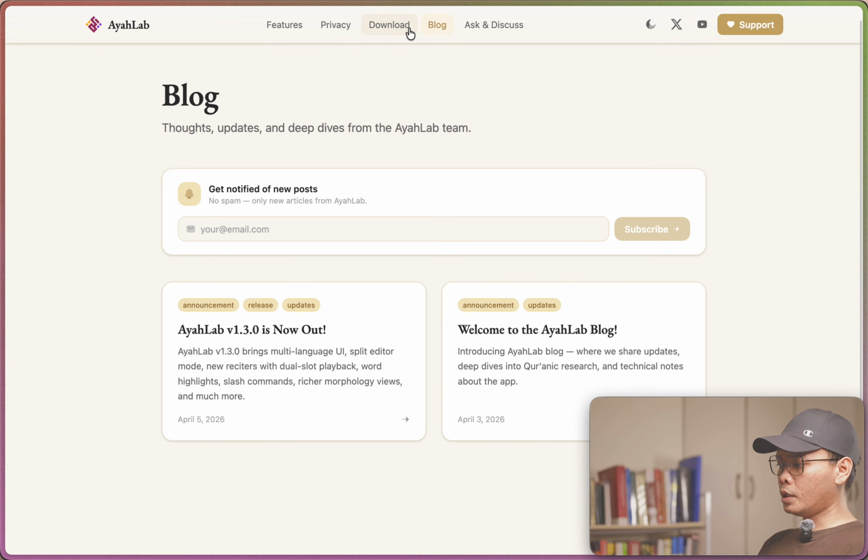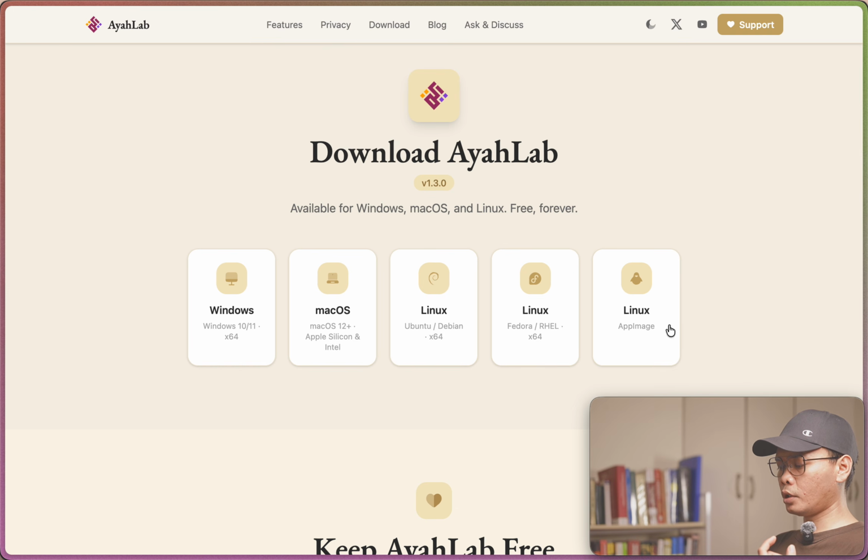Okay, so let's start and click the download page. Here in the download section of the app, you can see we have another version, 1.3.0. It's available in Windows already, and it's also available in macOS, both the Silicon version and the Intel version. I've added the Intel version already. Some of you have emailed me regarding this, so Alhamdulillah, one of our brothers has tested this already and it worked.